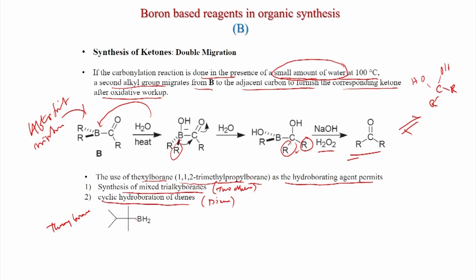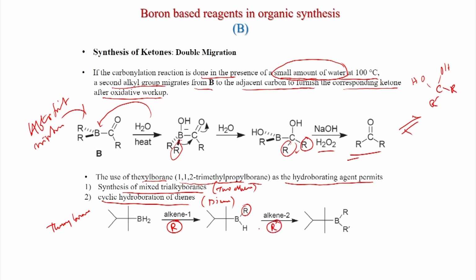You can see there is a tertiary carbon group, the tertiary alkyl group, which is connected to BH2. Now, alkene 1, that is the R; after hydroboration you get this alkyl group R, and now there is a second R dash.